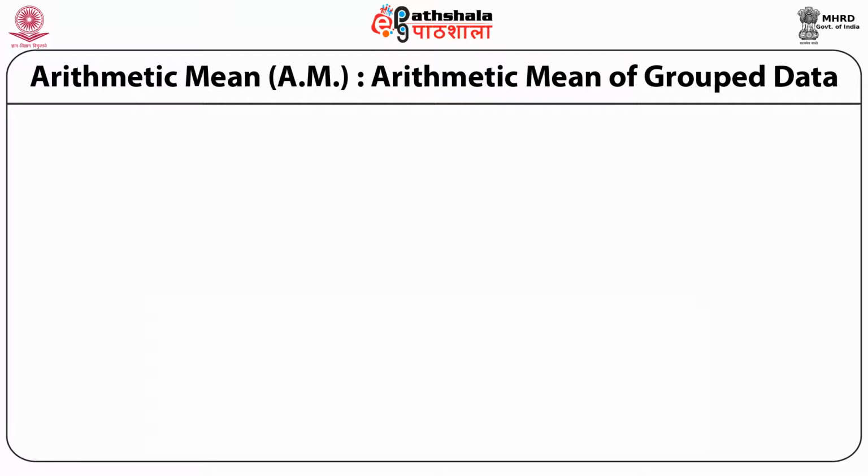Now let's talk about the second method, which is used for finding out arithmetic mean. This method is known as indirect method or step deviation method. The basic objective behind using this method is to simplify the calculations. Sometimes when we try to find out the arithmetic mean directly, the calculations are a bit cumbersome or a bit complicated. So we can avoid these complications if we make use of indirect method or step deviation method. Sometimes this method is also known as shortcut method.